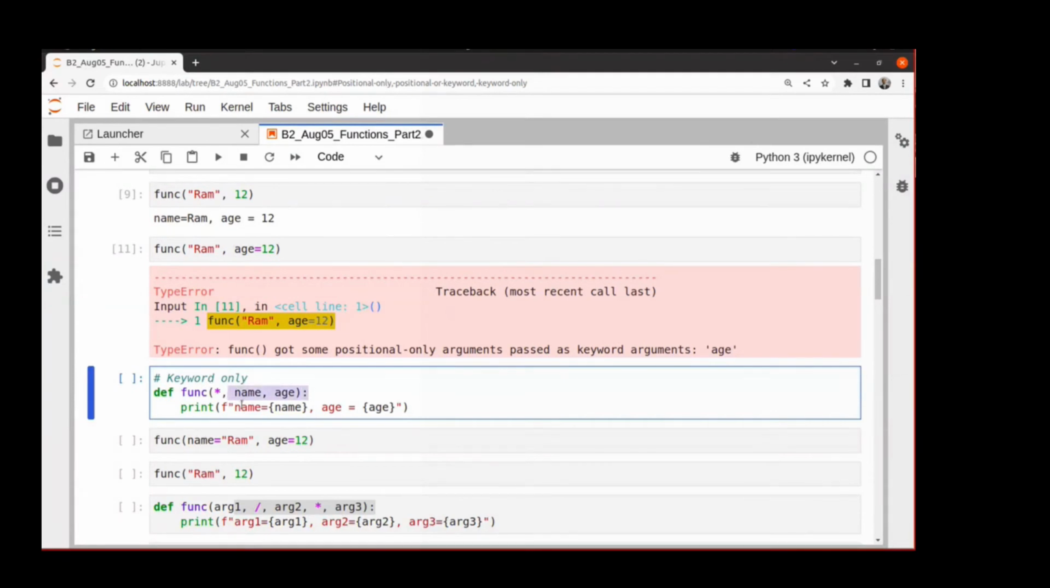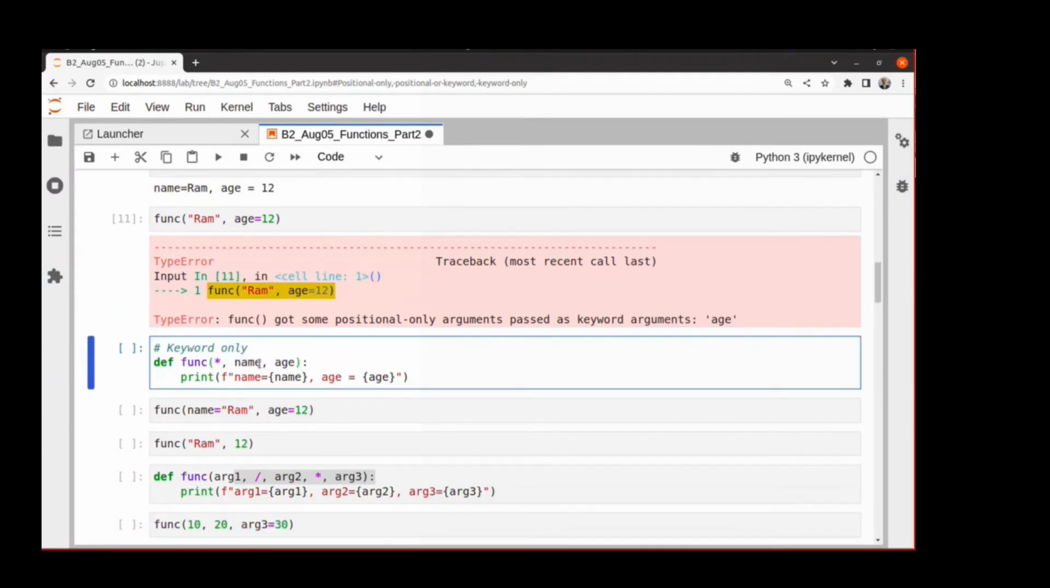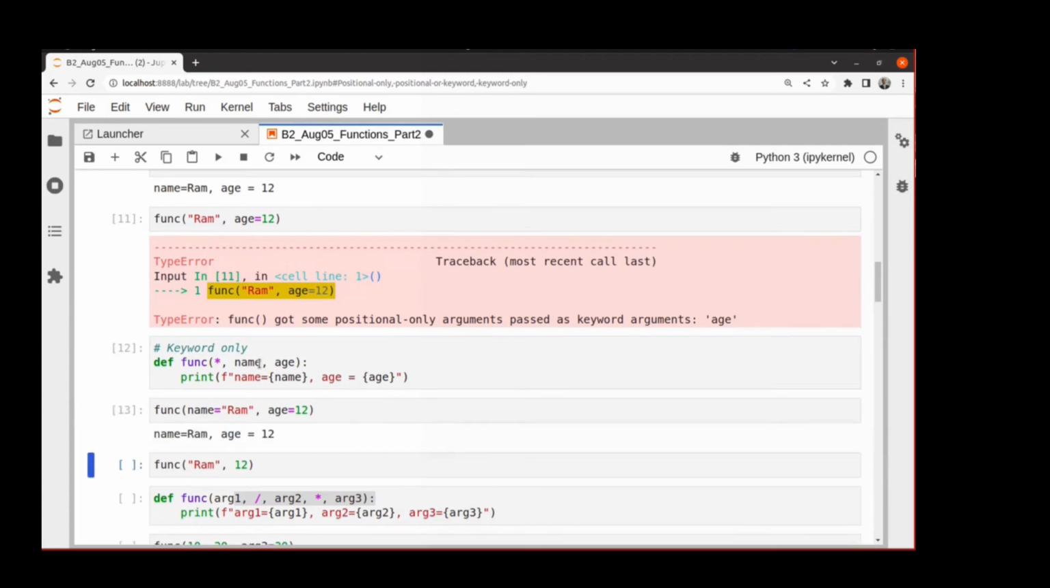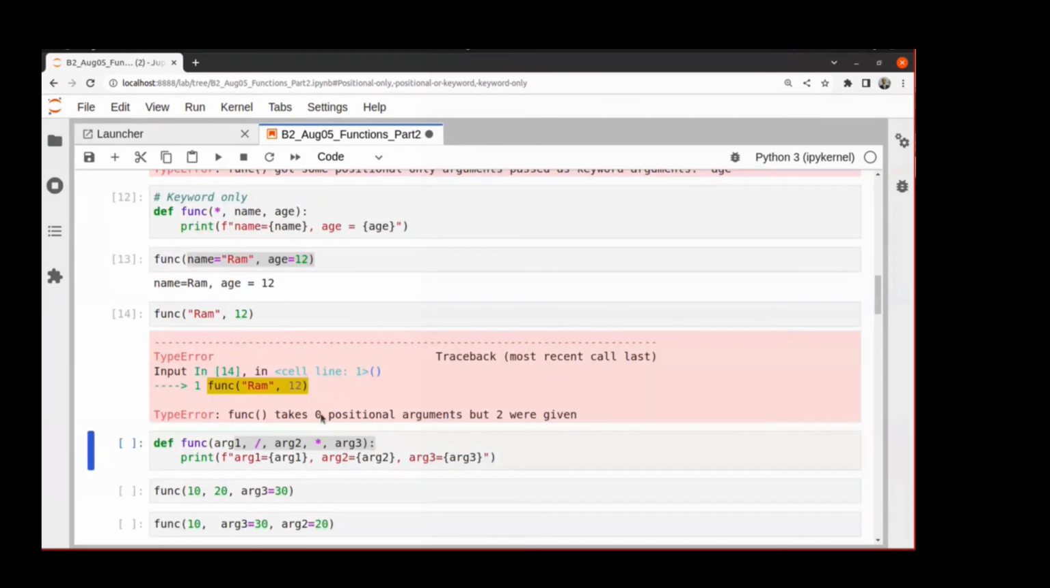Because name and age are coming after star, they are keyword only. If I give it via keyword way, it works fine. If I give it in positional style, it throws an error. Func takes 0 positional arguments, but 2 were given, because there is no positional argument to it.